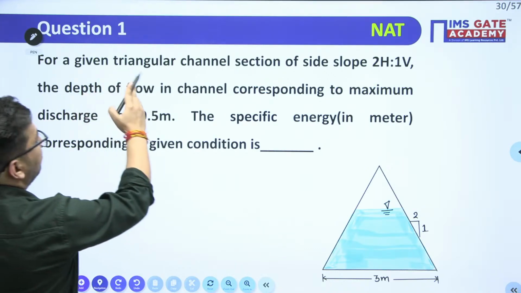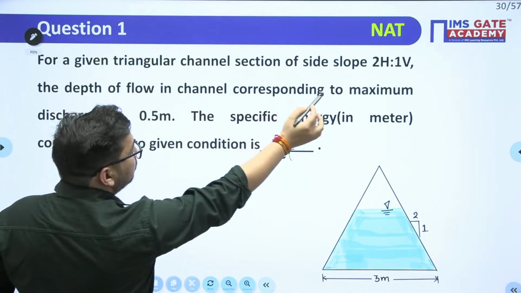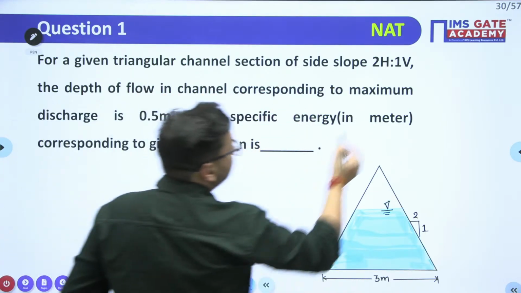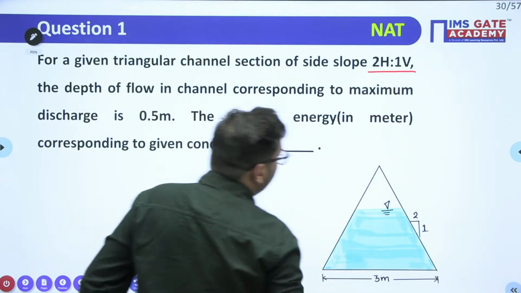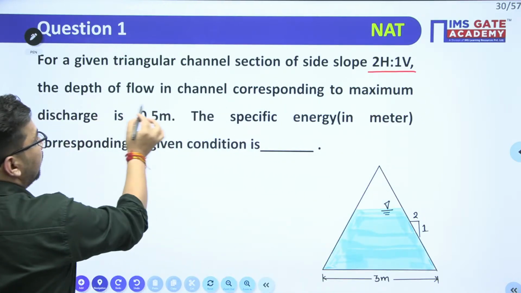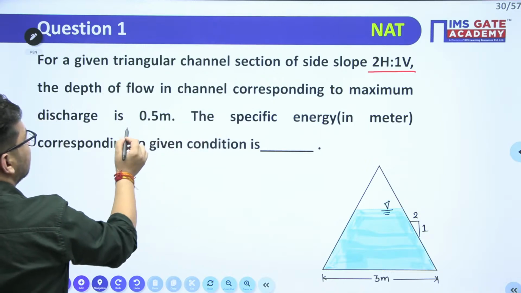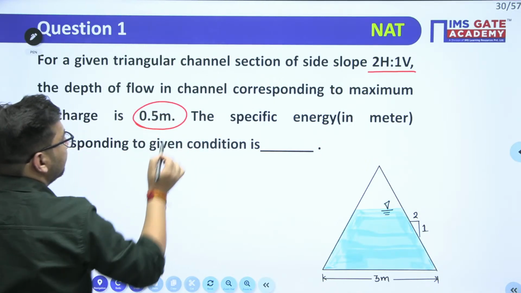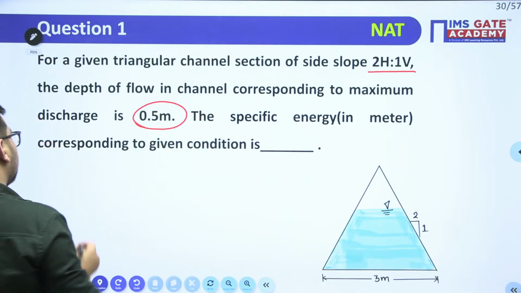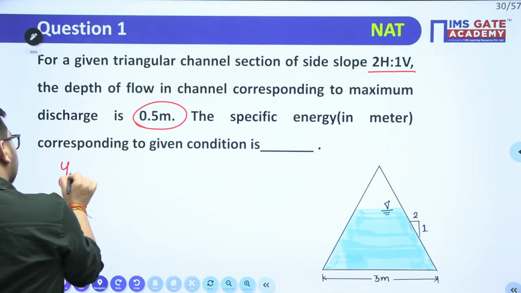For a given triangular channel of side slope 2 horizontal to 1 vertical, the depth of flow in the channel corresponding to maximum discharge is 0.5 meter. So your depth of flow is given corresponding to maximum discharge.